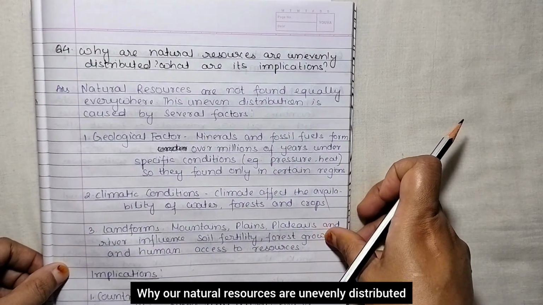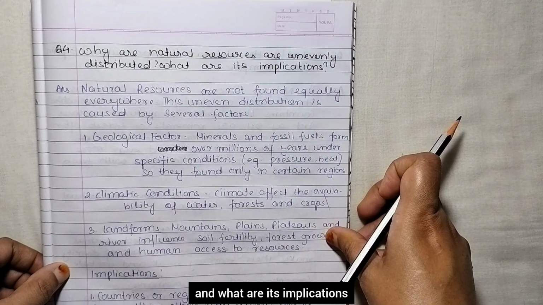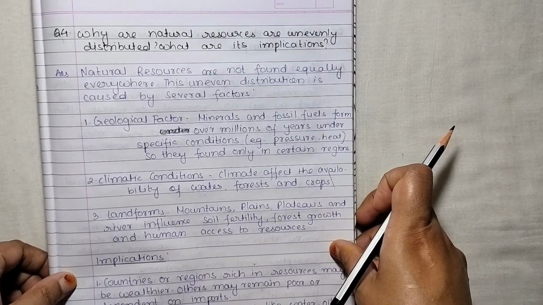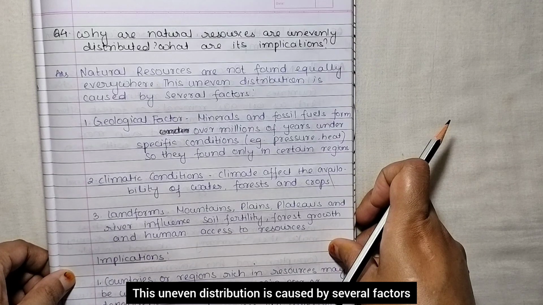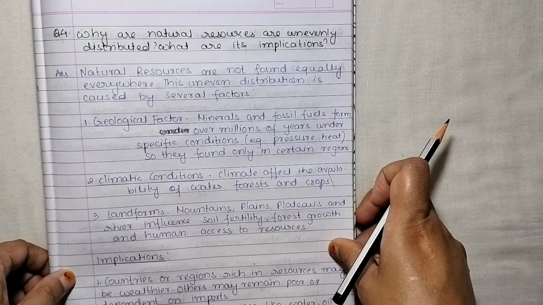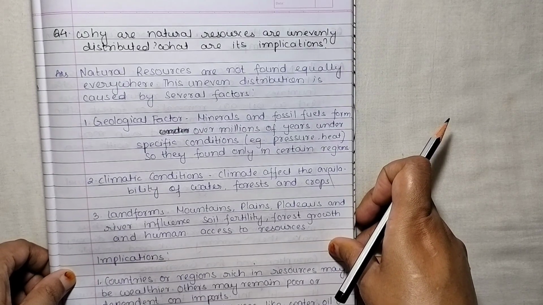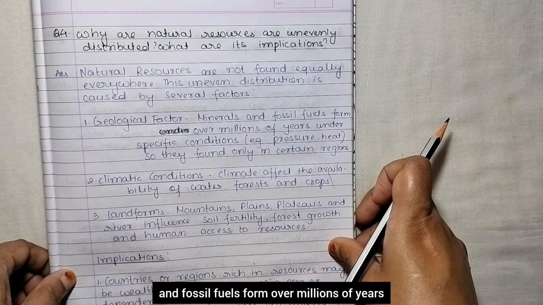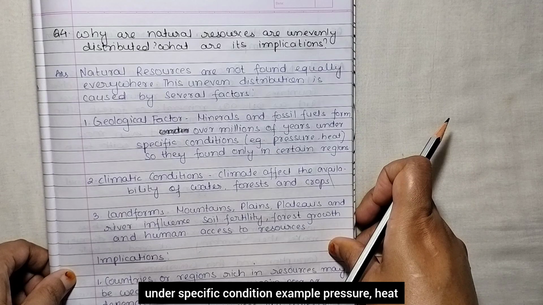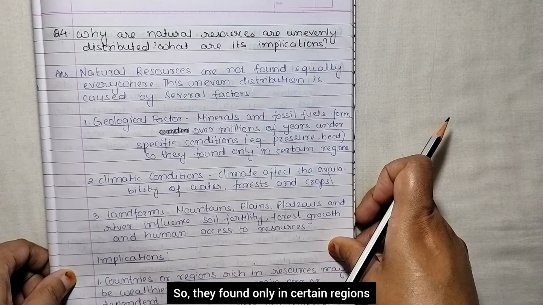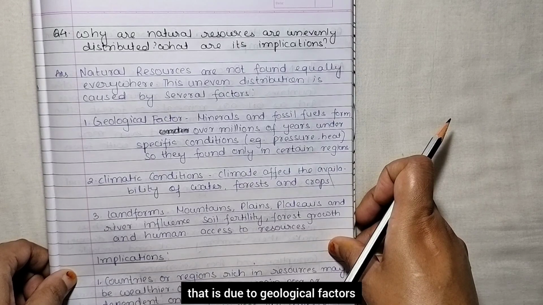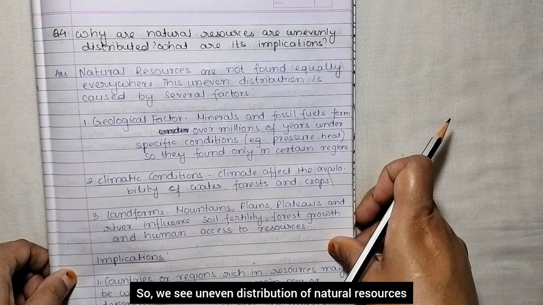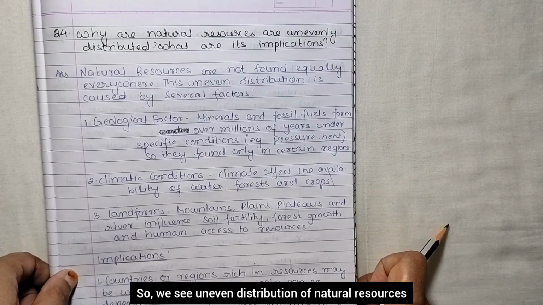Next question. Why are natural resources unevenly distributed and what are its implications? Okay. So natural resources are not found equally everywhere. This uneven distribution is caused by several factors. So three factors I have mentioned here. Geological factor: minerals and fossil fuels form over millions of years under specific conditions, for example pressure and heat. So they are found only in certain regions. Okay, so this is one of the factors, that is geological factors. So we see uneven distribution of natural resources.